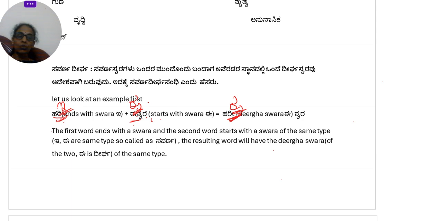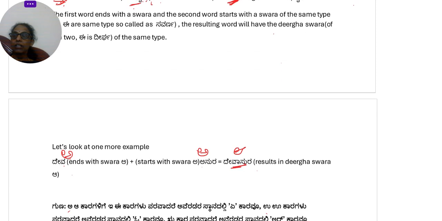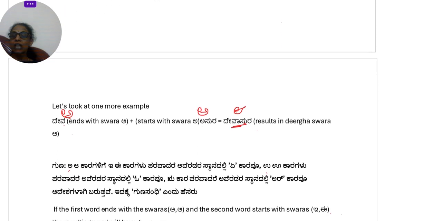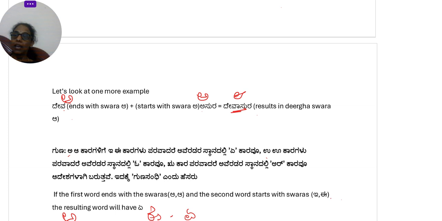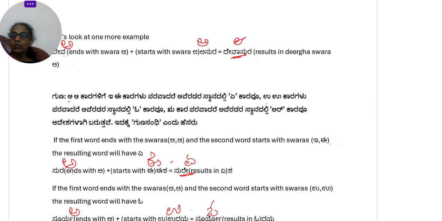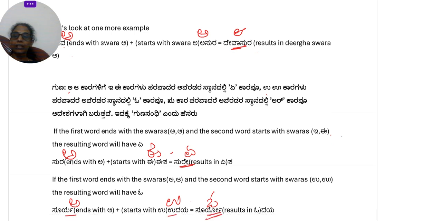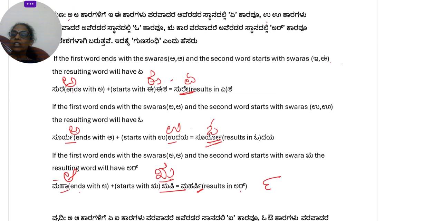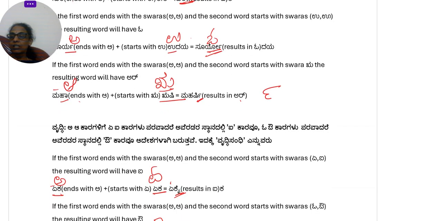Then next one is Guna Sandhi. So in Guna Sandhi, if the first word is ending with the sound a and the second word starts with the sound i, then when they both join, you get e. Similarly, if the first word ends with the sound a and the second one starts with the sound u, then it will be replaced as o. And similarly, if the first word is ending with the sound a and the second one starts with ru, then it will be replaced as ar. You'll write the ar mark out to that. Then next one is Vriddhi Sandhi. It is somewhat similar to Guna Sandhi.